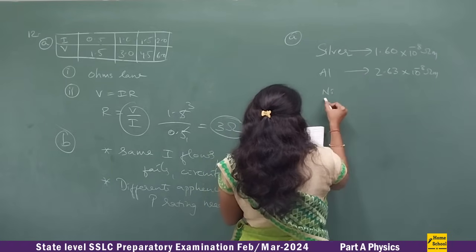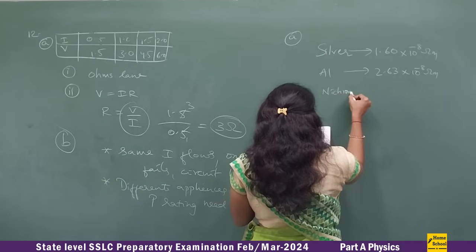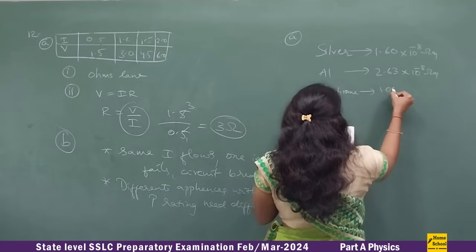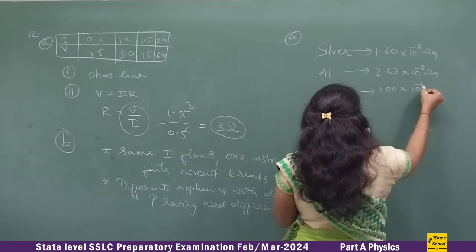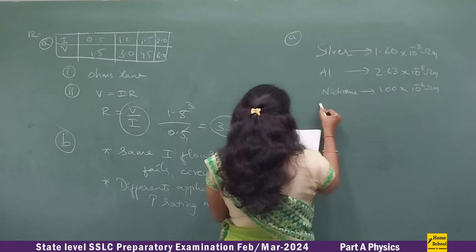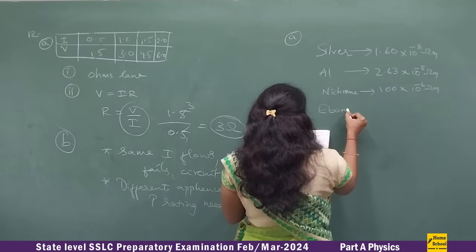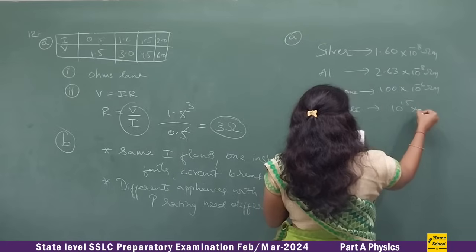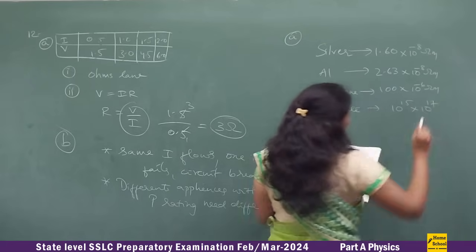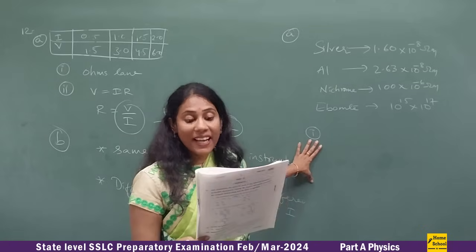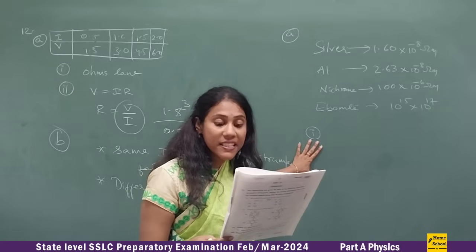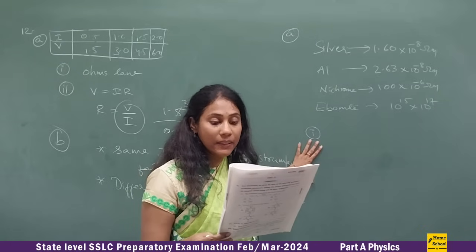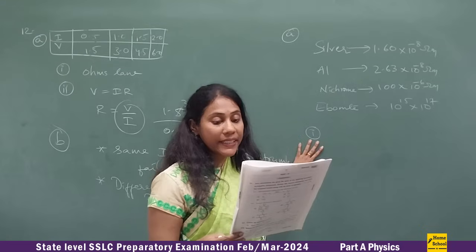Nichrome has a resistivity of 100 into 10 power minus 6 ohm meter. Whereas ebonite has a resistivity of 10 power 15 into 10 power 17, it seems. So the question they asked is, which of these substances is a good conductor and which is an insulator?